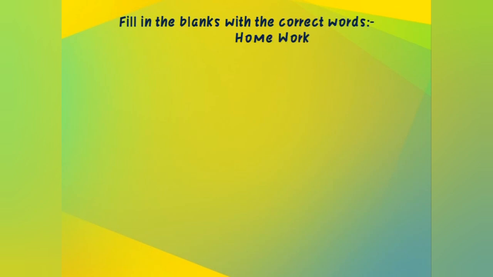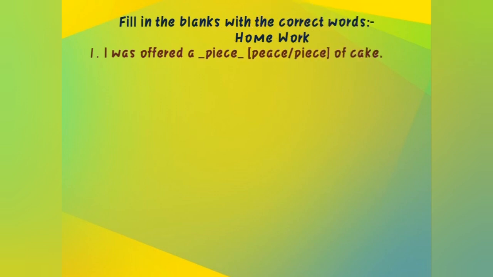Yes students, before starting today's class, first of all we are going to tell you the answers to the previous homework, in which I gave you fill in the blanks with the correct words. The first one: I was offered a dash of cake. Definitely here we are talking about piece. Piece means, suppose you have a whole cake but you want only one part. What do we call it? Piece. The spelling will be P-I-E-C-E.